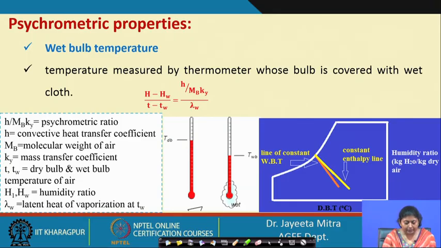Here the heat requirement, (T minus TW) into h, will be equal to lambda W by MB Ky into (H minus HW). If we look at the psychrometric chart, on the x axis we have the dry bulb temperature, and on the y axis the humidity ratio, expressed in kg of H2O per kg dry air. Along the yellow lines we get the constant enthalpy lines, and the orange lines are the lines of constant wet bulb temperature.